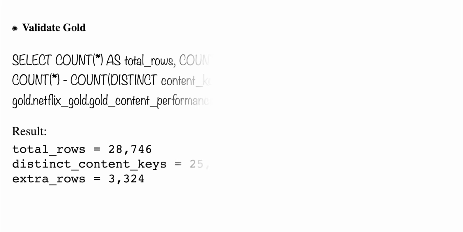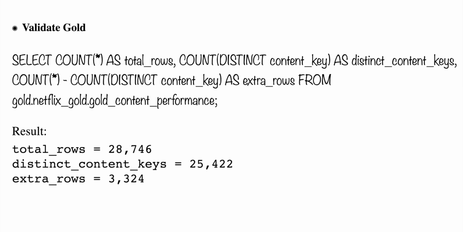Next, what I did, I validated my gold. Before I changed any code, I validated it. Even in the code, if you look here, the total number of rows is 28,746, the distinct keys 25,422, and the extra rows, 3,324 records, are extra. These are all coming from those facts. If you remember, in the first slide I showed you how the gold is derived: from dim content and those two facts.